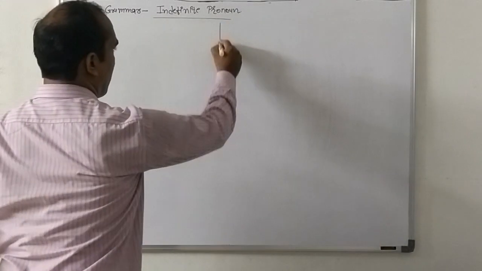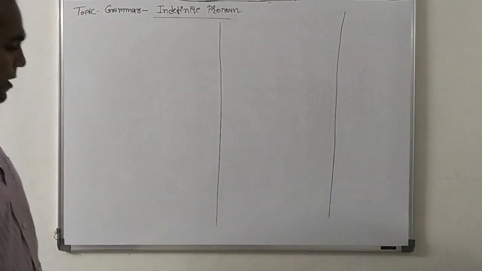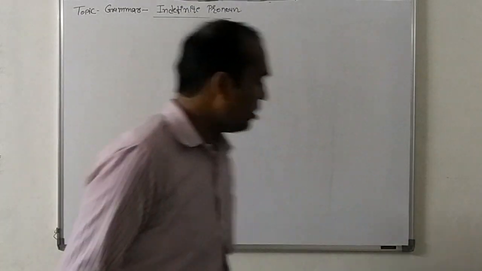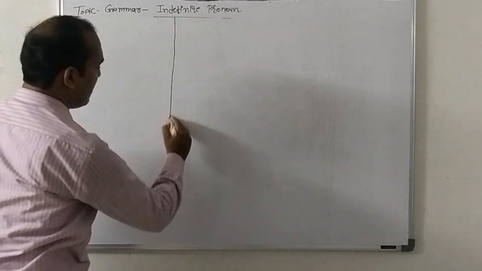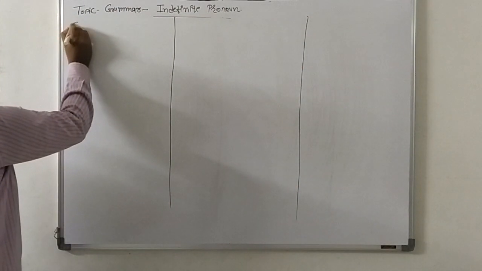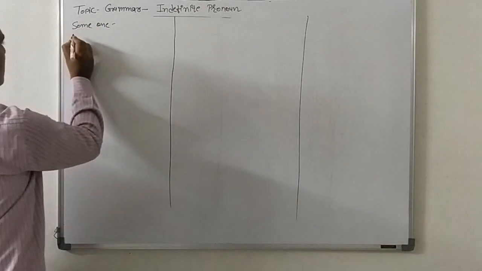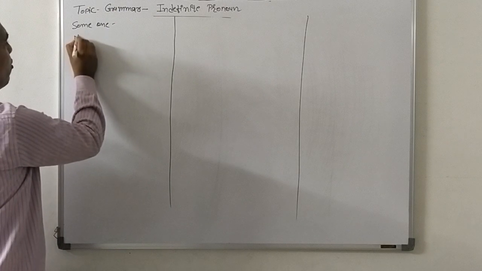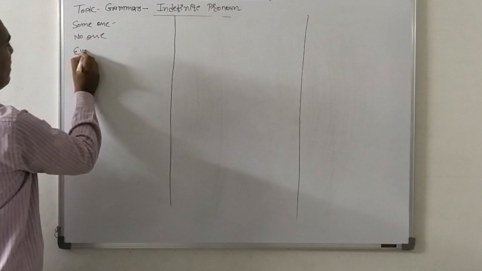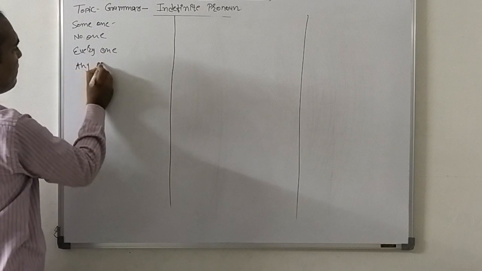First of all, we make 3 parts, because the 3 parts are for person, place, and thing. So, for person: someone, no one, everyone, and anyone.